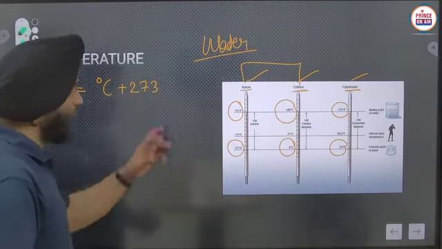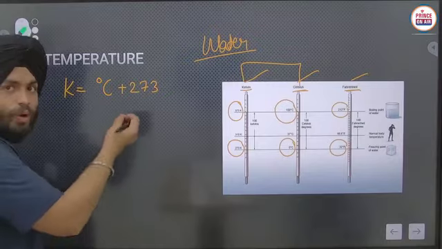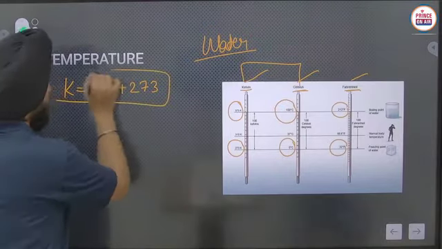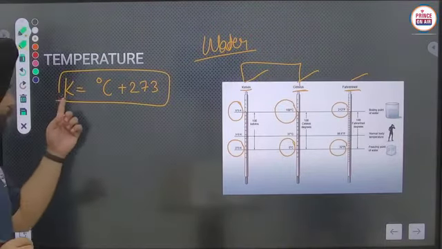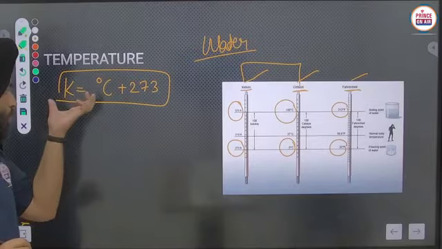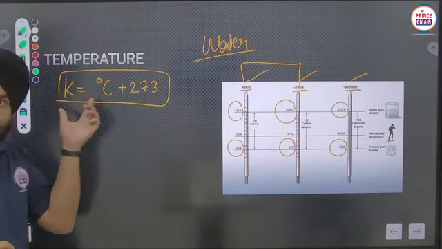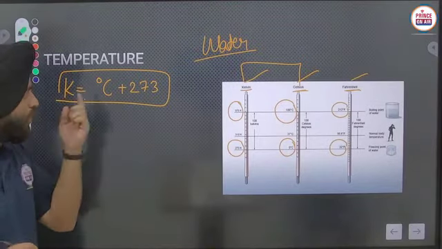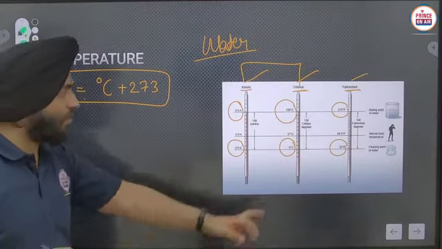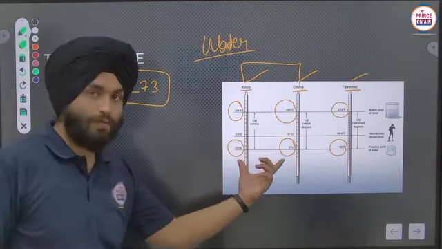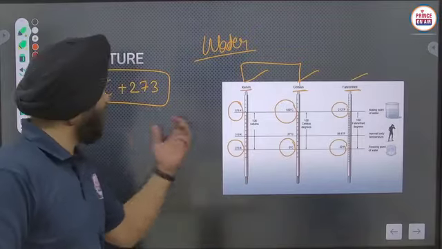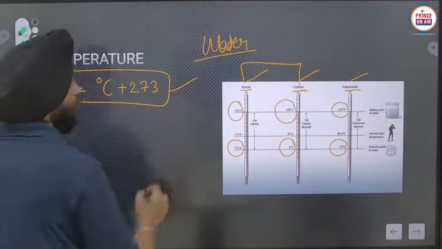Some other values like 273.15 are also used, but we are not using that term. To equalize Kelvin and Celsius, we have to add 273 to the Celsius term. That is the relation between these two terms.